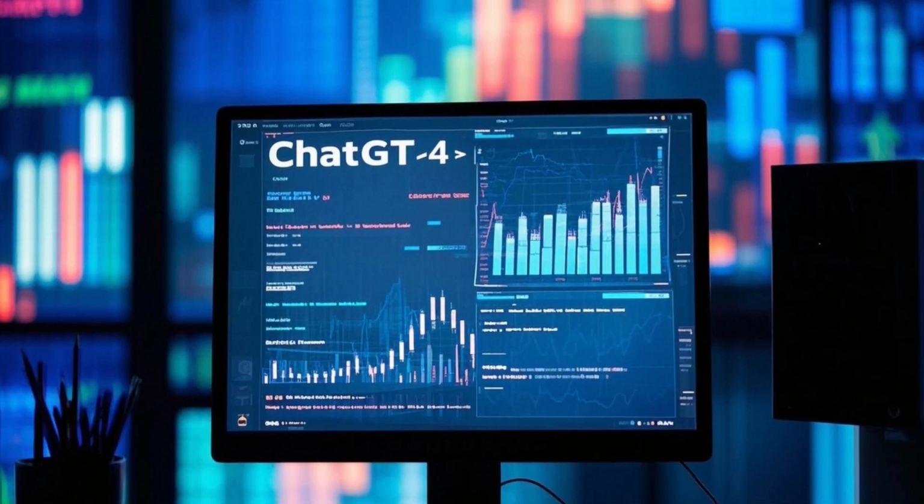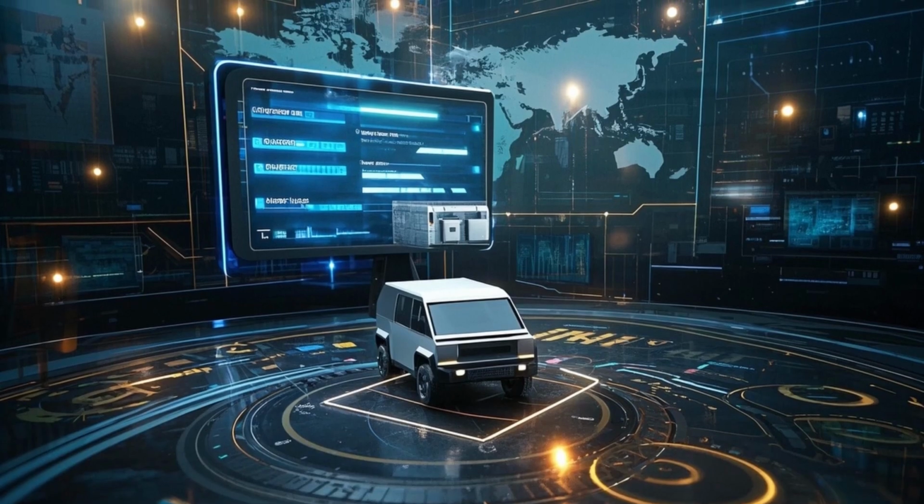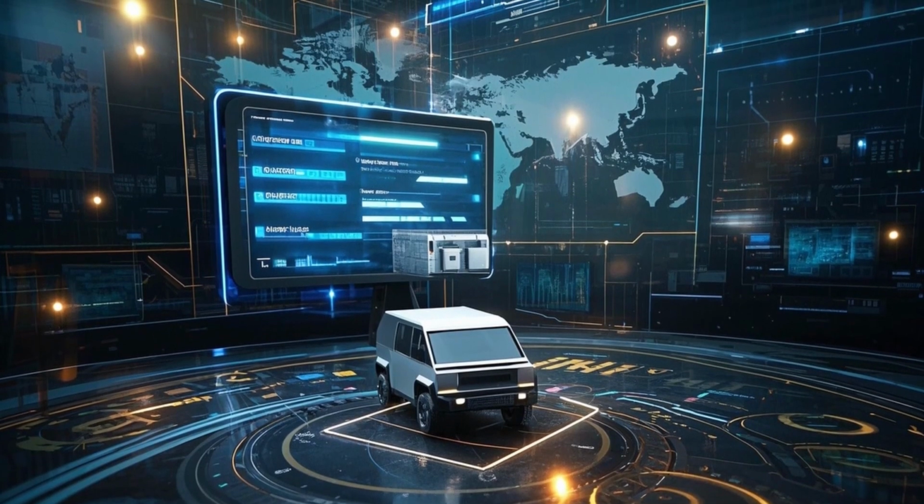Okay, so on the surface, this is amazing. Truly, under risks, it correctly flagged vehicle concentration and intense competition from Chinese EV makers like BYD. It even cited the page numbers. Under opportunities, it highlighted the Cybertruck ramp-up and global expansion, all correct.